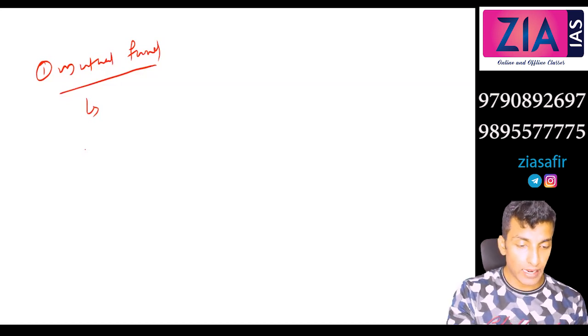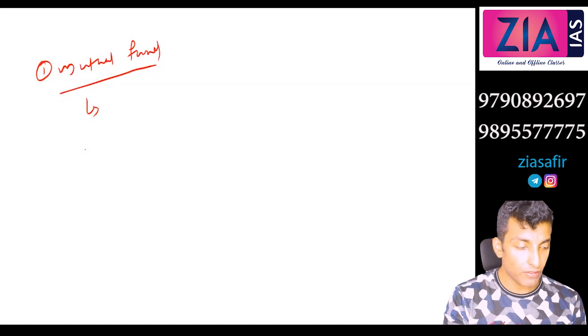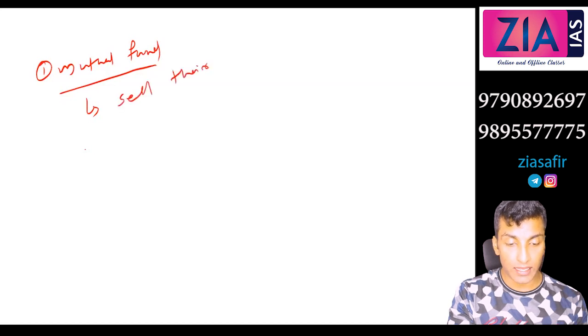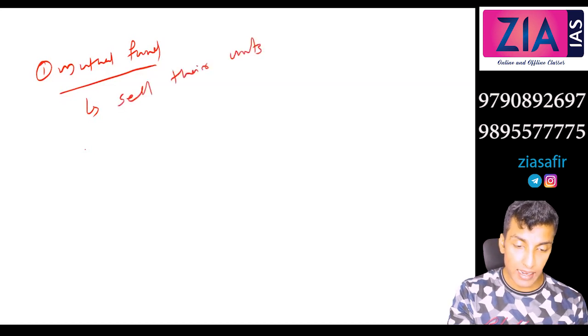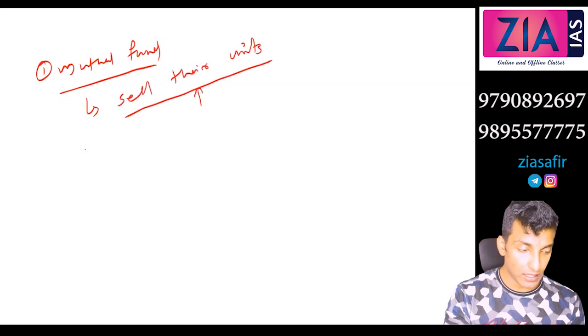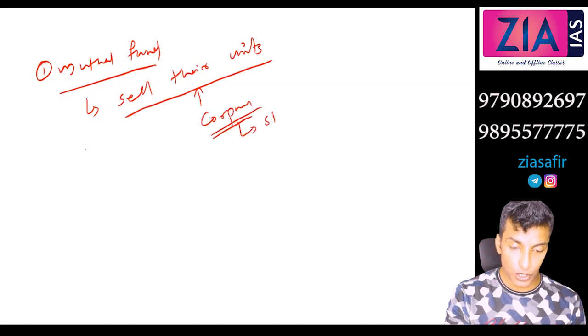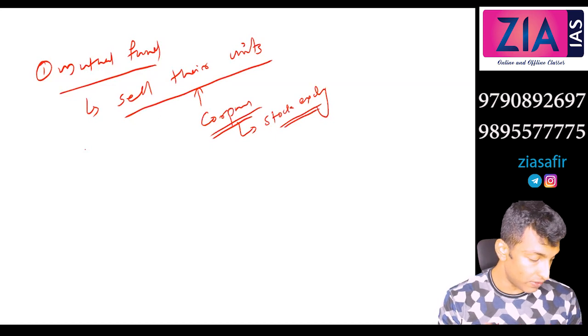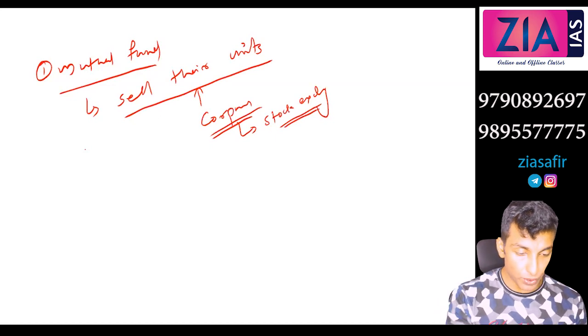So what they do, they collect money from the people and they invest in stock exchange. Okay, now how do they collect money? They sell their units, and they collect money. So people can buy the units and the mutual fund will collect the money, and this money is what you call the corpus. And they invest this corpus in the stock exchange. So a mutual fund is actually a mediator between the public and the stock exchange, or the investor and the stock exchange. So it is like this.